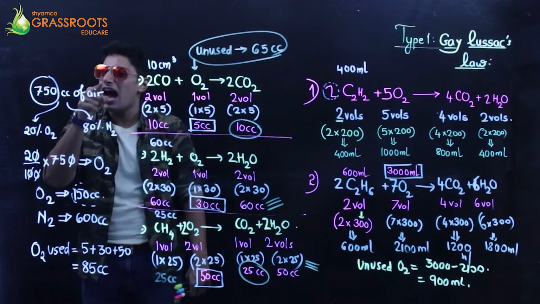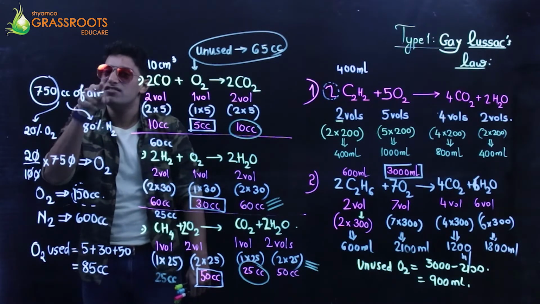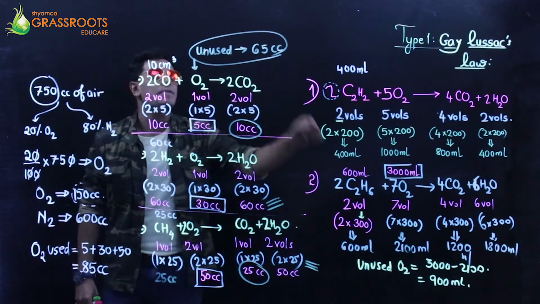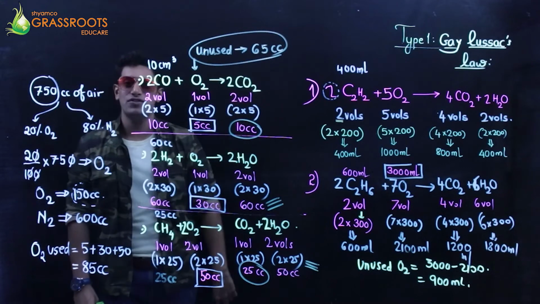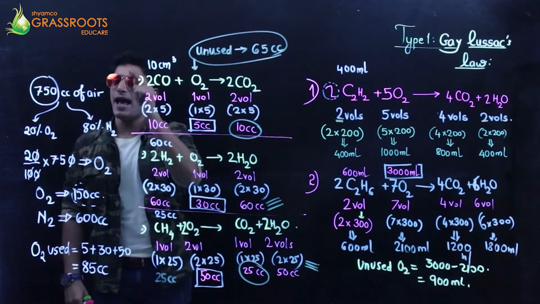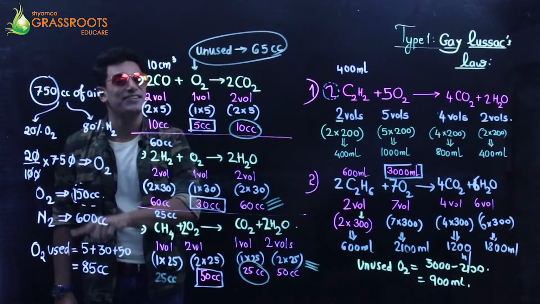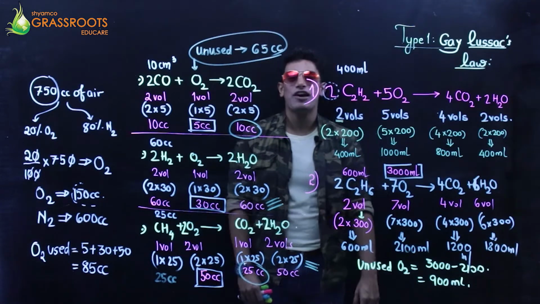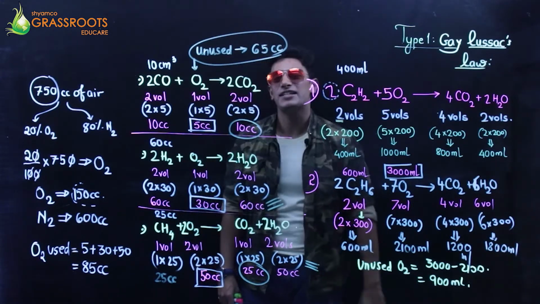So, if someone asks you what is the resulting mixture, the final mixture is 65 unused oxygen, 35 carbon dioxide, and nitrogen 600. But moisture should not be written, right? So these are 3 sums which I have taken from Gay-Lussac's point of view.